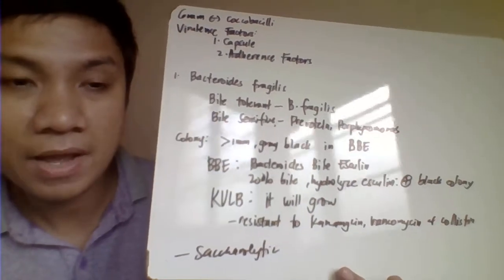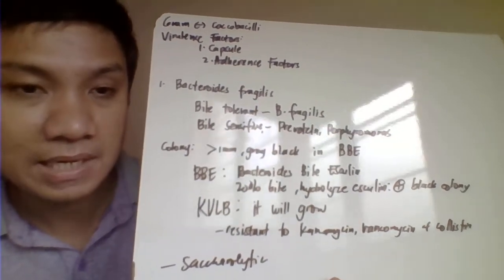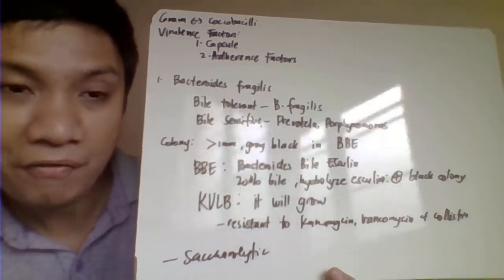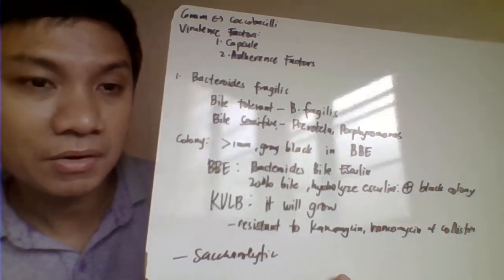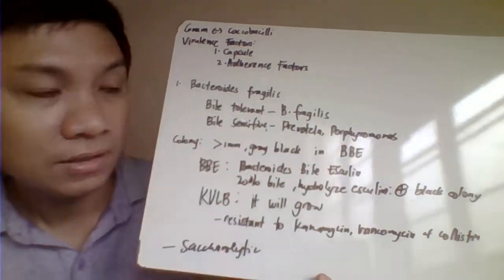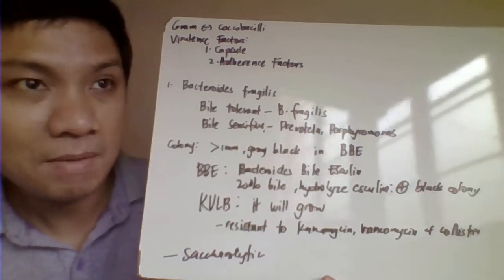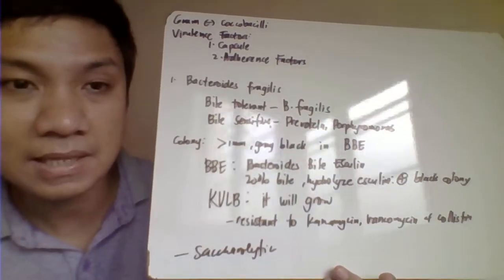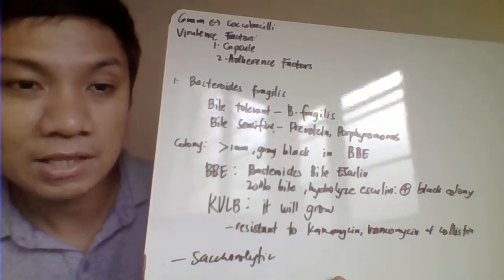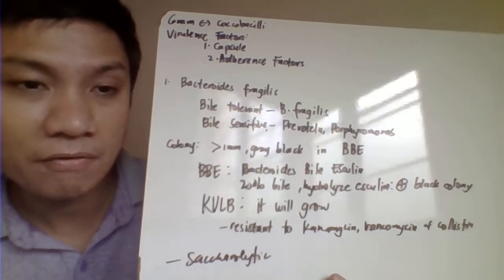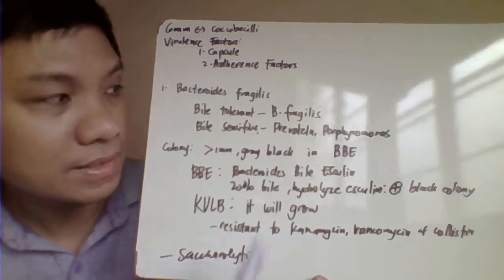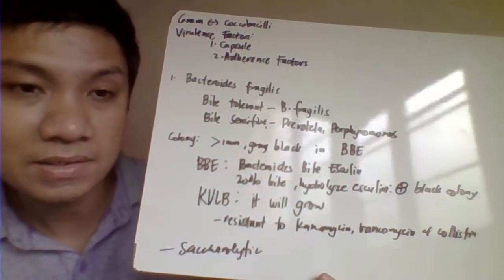Okay, the first one, we have your Bacteroides fragilis. So the classification of your Bacteroides is that they are bile tolerant, and the other one, we have the bile sensitive. So pag sinabing bile tolerant, they tolerate the presence of the bile and therefore they're able to grow. So this refers to your Bacteroides fragilis.